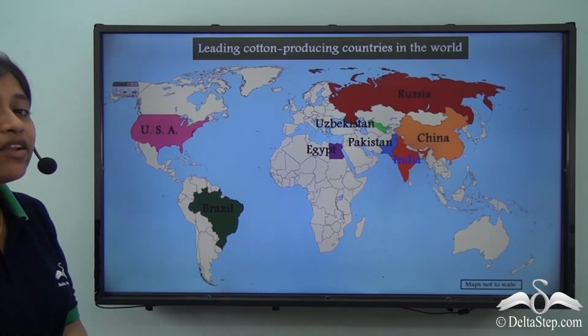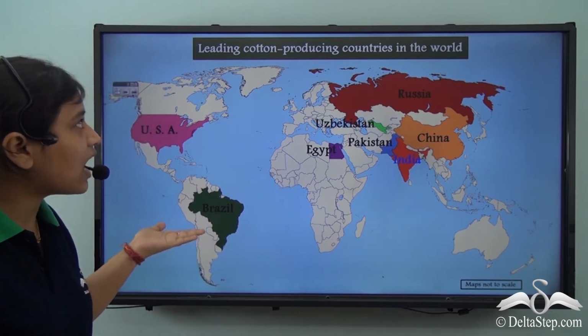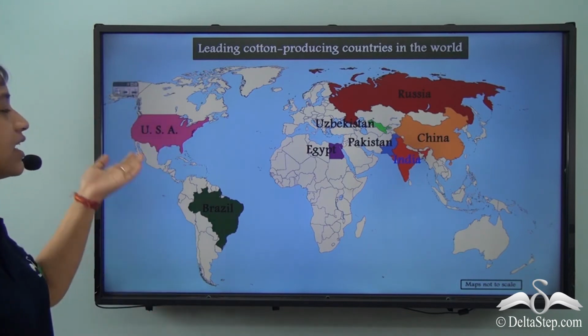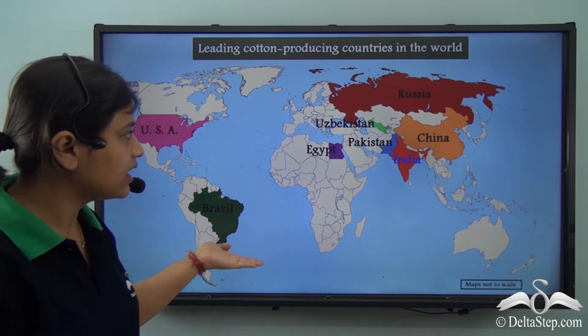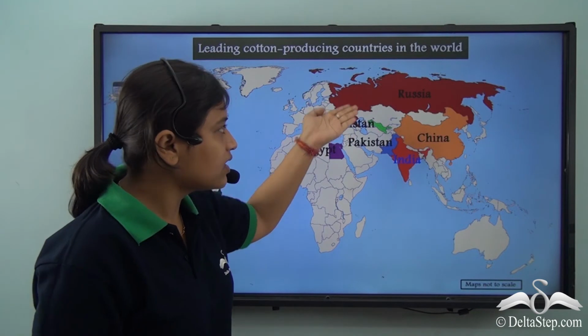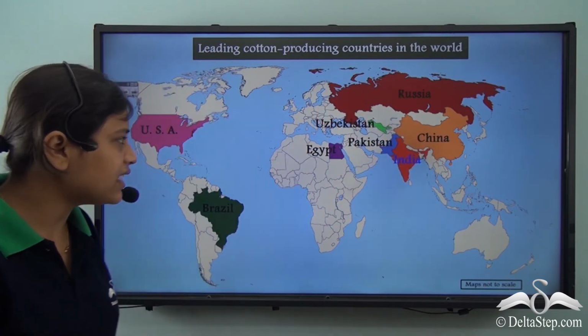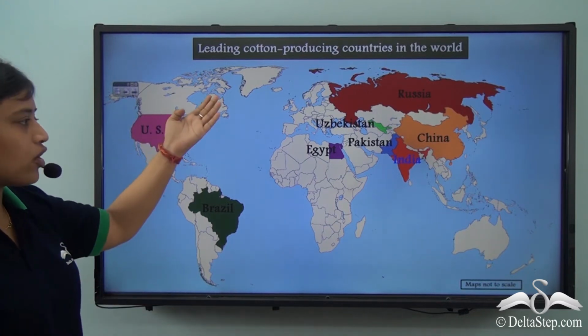Right. So when we look at the world map, these are the leading cotton producing countries. And what are these? It is USA, Brazil, Egypt, Uzbekistan, Russia, China, India and Pakistan. In these, the leading producer of cotton is India.